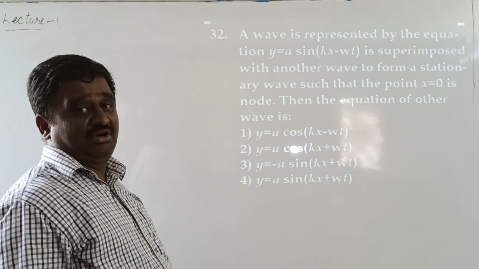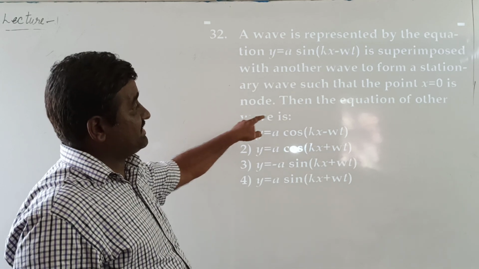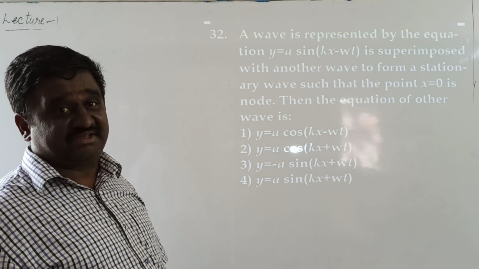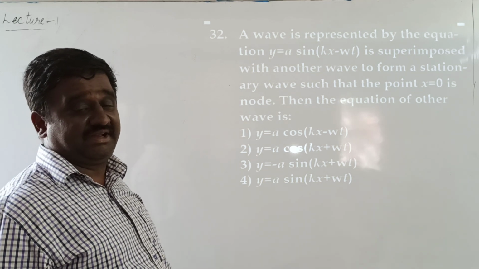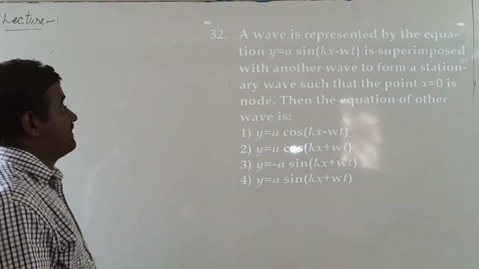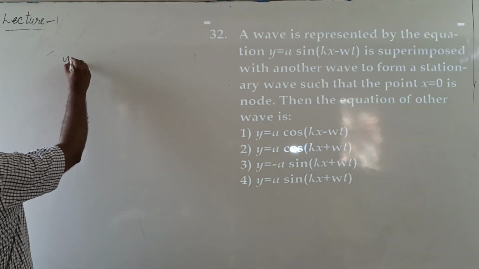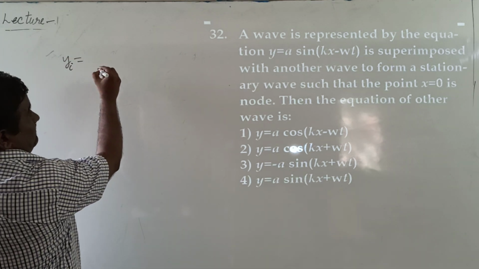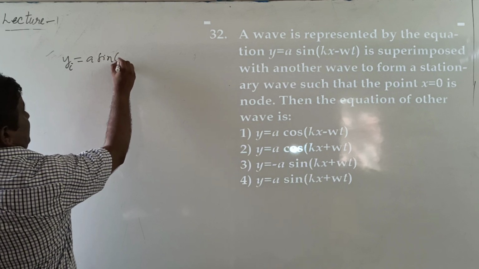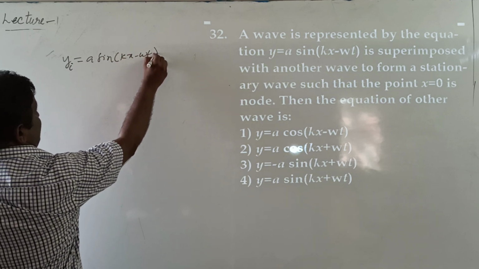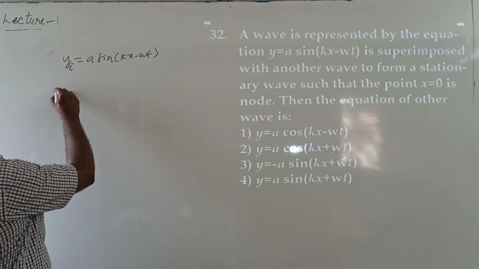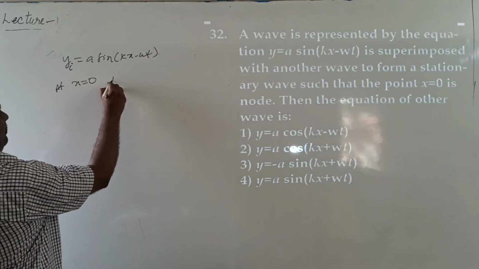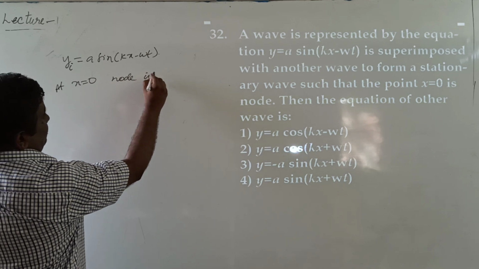At a point x equal to 0, a node is formed, which means the reflected wave undergoes reflection at a free end. The incident wave y equal to a sin(kx minus omega t) is the incident wave. At x equal to 0, a node is formed means